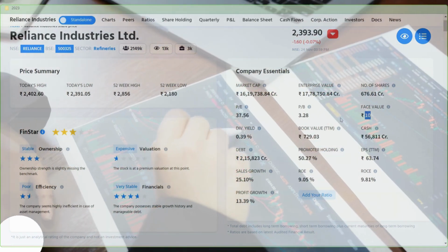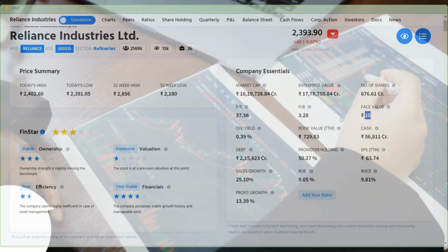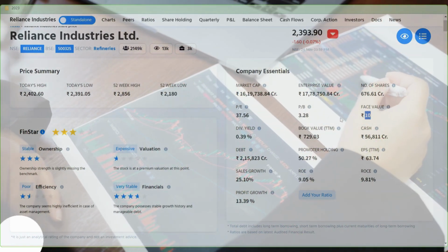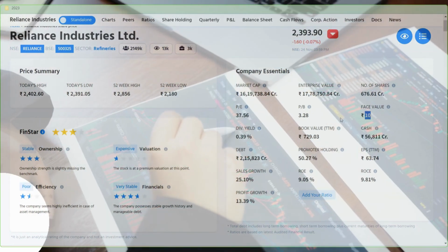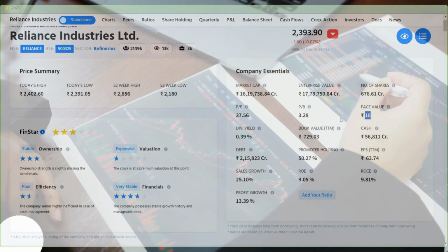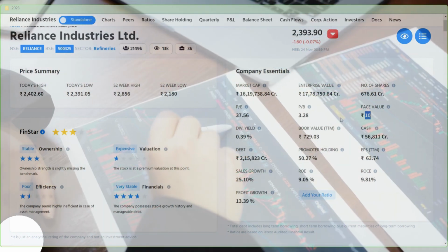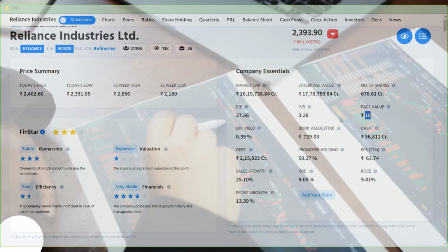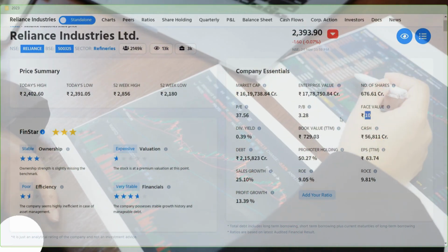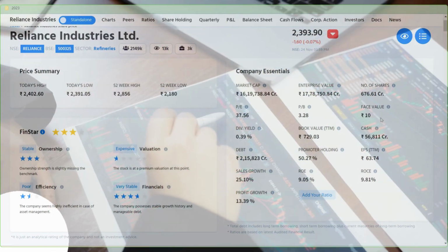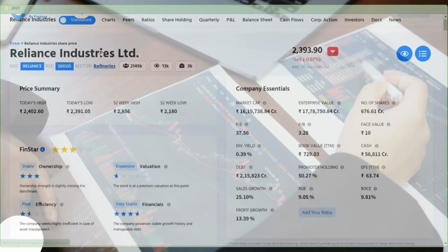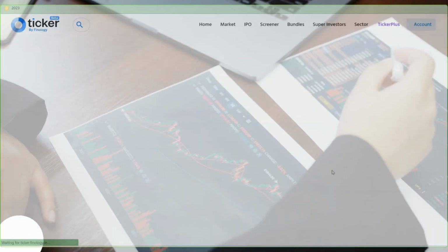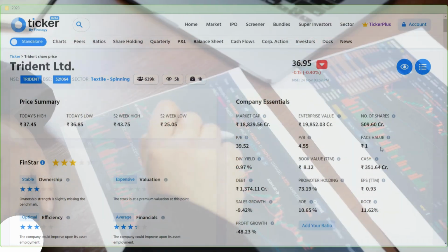For example, I had shares of Trident. At that time the face value was 10 rupees and the company's share price was 70 rupees. Then they came up with a split, and they split the stock in a 10:1 ratio. For each stock, they gave 10 stocks, and the 70 rupees price came down to 7 rupees. In that case, the face value also became 1 rupee. Let's see the face value of Trident. Yes, the face value of Trident is 1 rupee now. Earlier it was 10 rupees.